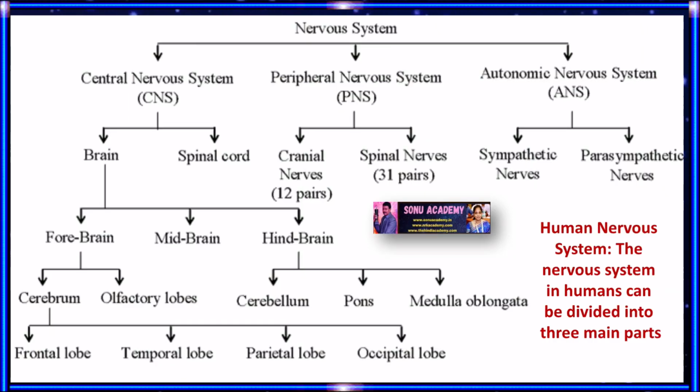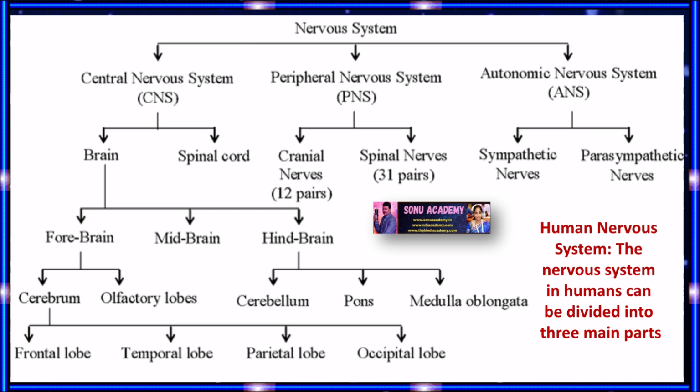Children, now let us discuss the skeletal structure of the nervous system. The human nervous system is mainly divided into three parts, that is central nervous system, peripheral nervous system and autonomic nervous system. The central nervous system includes the brain and spinal cord. The main parts of the brain are forebrain, midbrain and hindbrain. The forebrain is divided into two parts, cerebrum and olfactory lobes, and the hindbrain is divided into three parts: cerebellum, pons and medulla oblongata. The cerebrum is divided into frontal lobe, temporal lobe, parietal lobe and occipital lobe.